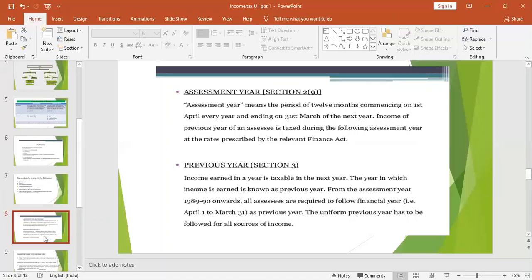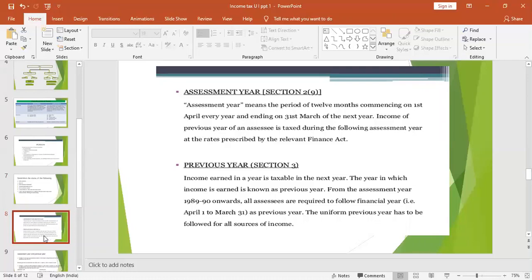So before seeing what is meant by assessment year and previous year, you should know there are two types of year. One is financial year and another one is calendar year. Financial year starts from 1st April and ends at 31st March. And this financial year is only used for assessment purpose. Calendar year will not be used for assessment purpose.